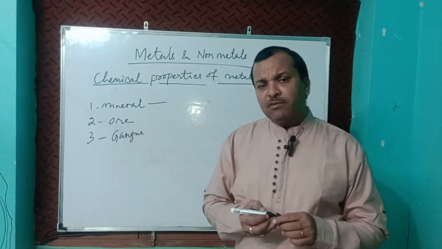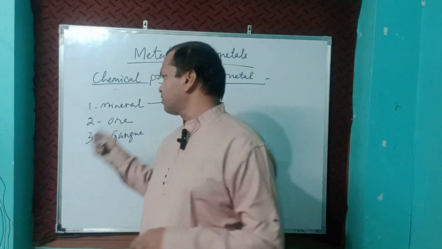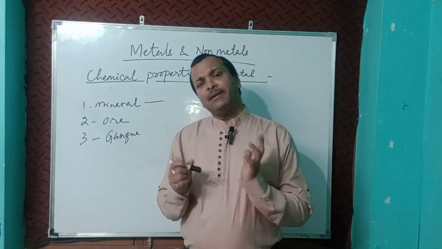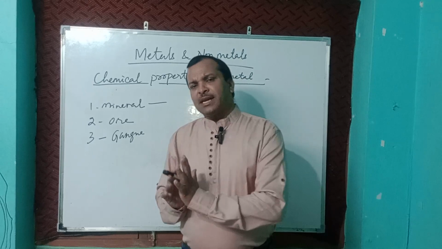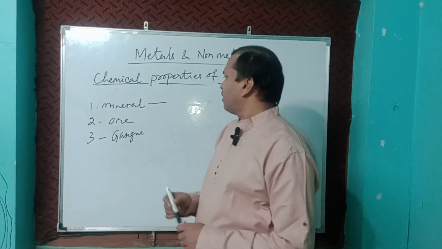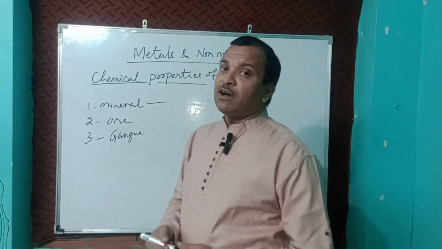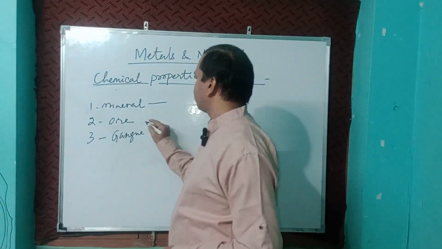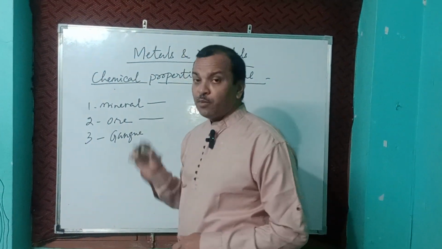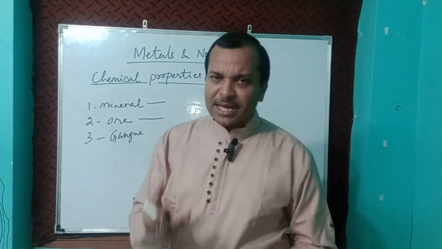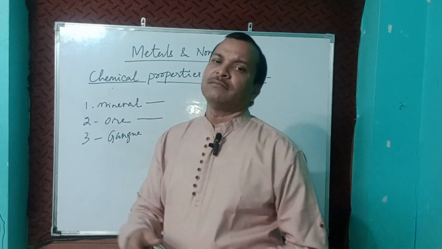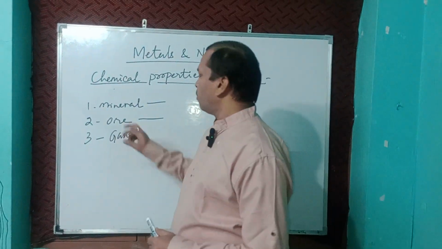Mineral is what we find from the mine. What we are getting from the mine is mineral. But sometimes, if the percentage of the metal is more, then it is profitable for us, so that is called ore. When the profit is more and we can extract the metal in a profitable manner, it is called ore.